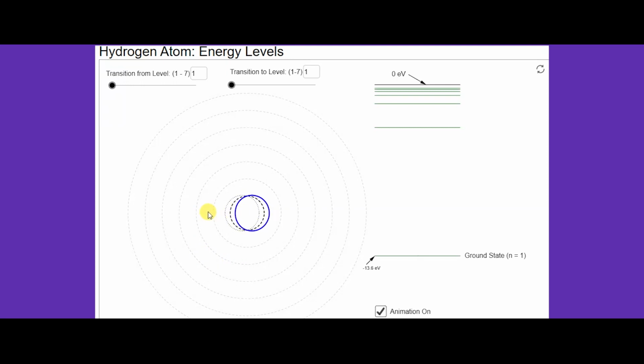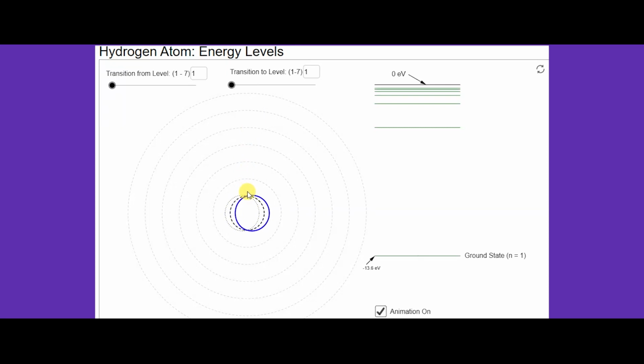As you can see on the screen, the hydrogen atom with its energy levels. This is the first energy level, or the ground state, where it has minimum energy, and this is also shown as n is equal to 1. As you move out, the other rings show n is equal to 2, n is equal to 3, n is equal to 4, till n is equal to 7.